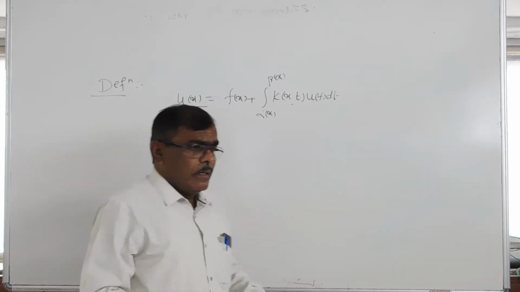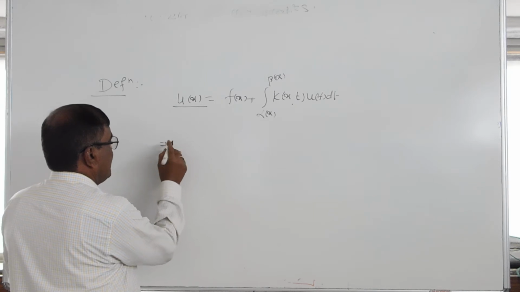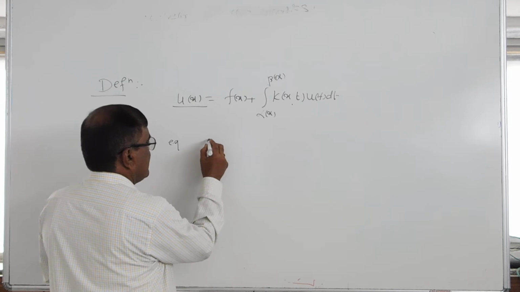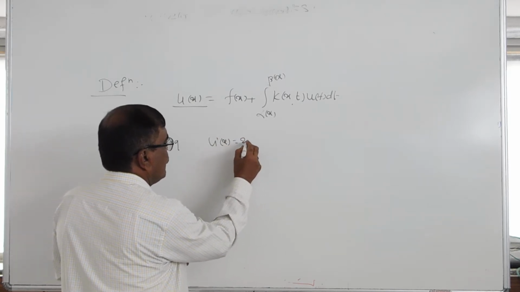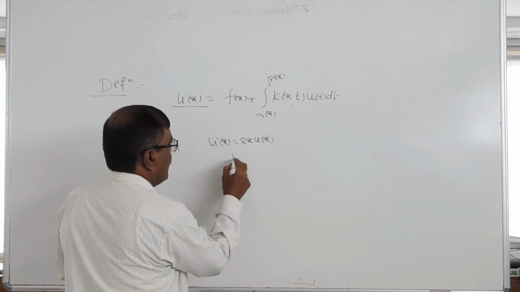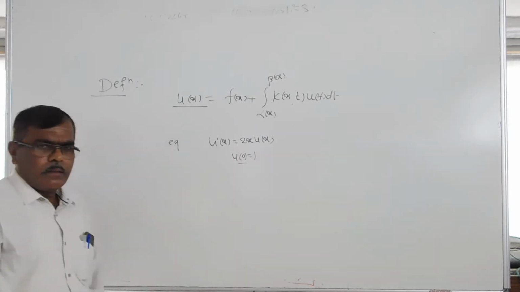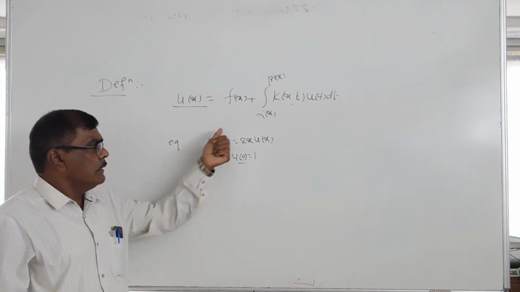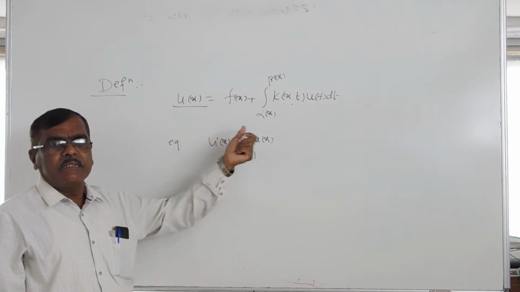Suppose we have a simple example of an initial value problem: u dash of x is equal to 2x u of x, with the initial condition u of 0 is equal to 1. This is the initial value problem. That is a simple problem of differential equation.